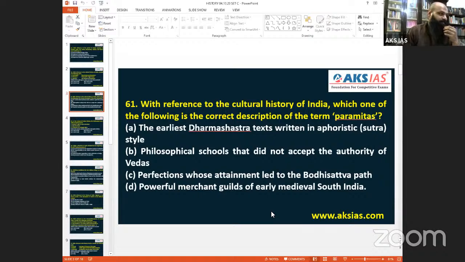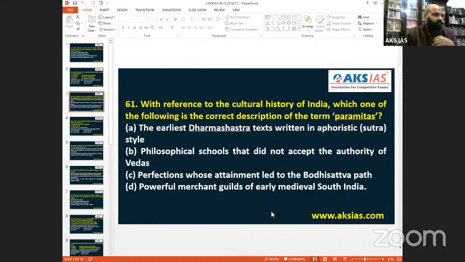61. With reference to the cultural history, they're going with culture, everything. Ancient India culture, medieval India culture. They are not even wanting to understand modern India. Modern India, we went on, there are modern India questions which are culture also. We'll come to that. With reference to the cultural history of India, which one of the following is the correct description of the term paramitas?